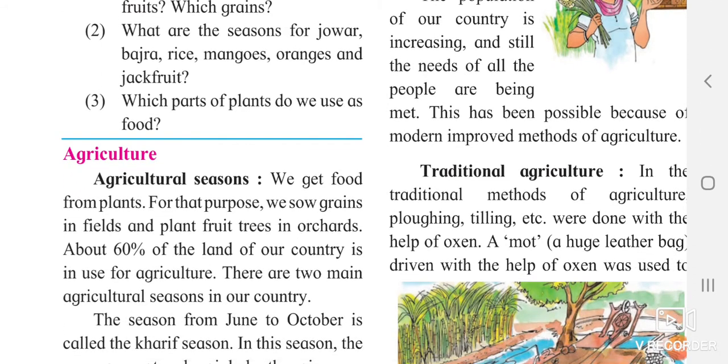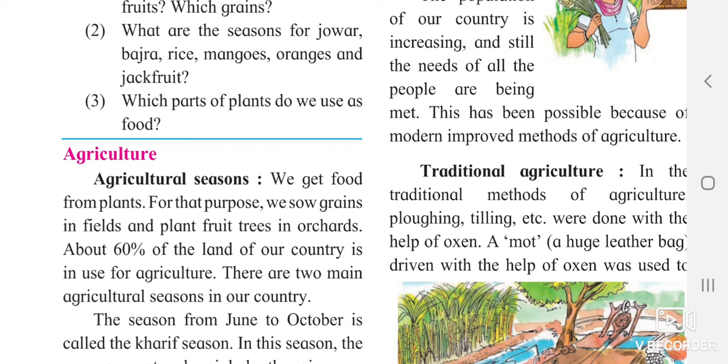In agriculture, first you see the agriculture seasons. India is one of the countries where agriculture is the main occupation of the people. Sheti, we call it in Marathi, लोकांचा व्यवसाय, it is agriculture. We get food from plants. For that purpose we sow grains in the field and plant fruit trees in the orchard.